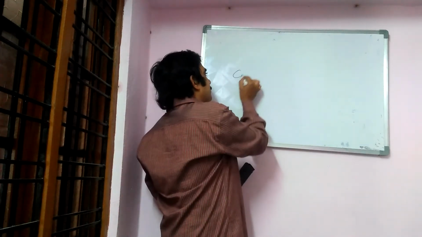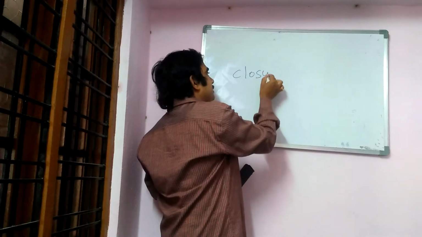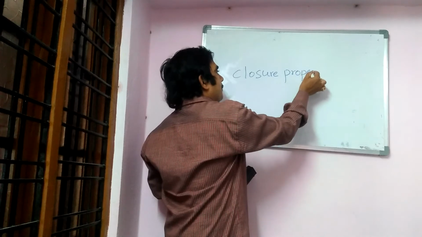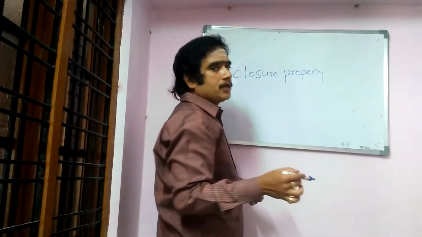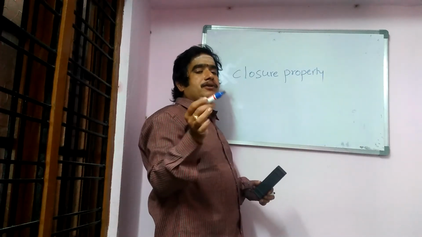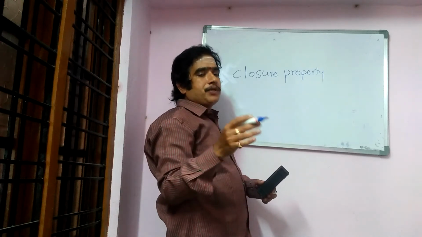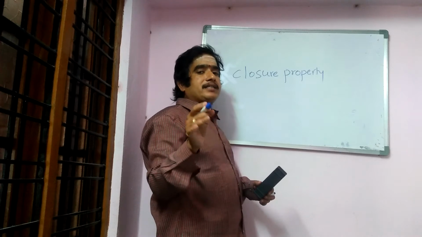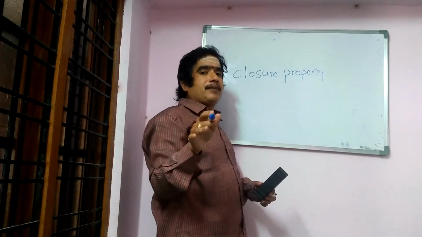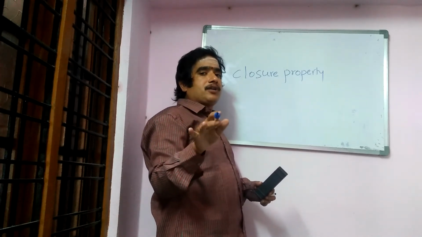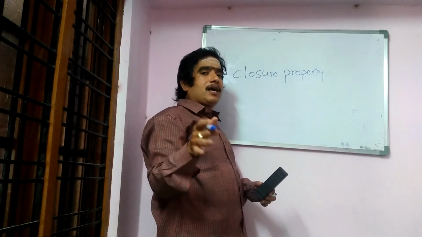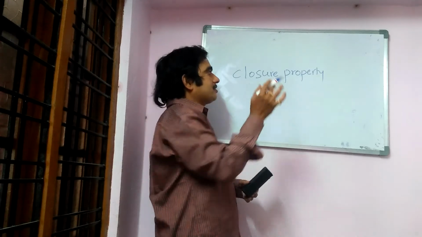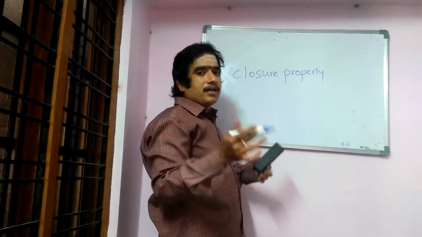In rational numbers, the first property we are learning is the closure property. You learned the closure property in 6th class for natural numbers and whole numbers, and in 7th class for natural numbers, whole numbers and integers. Now in 8th class you are learning this closure property for rational numbers.